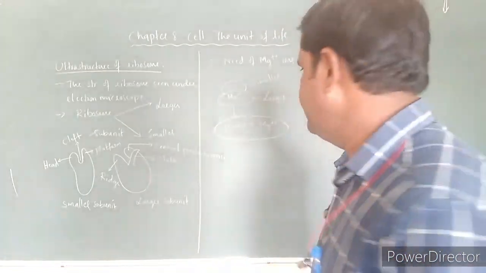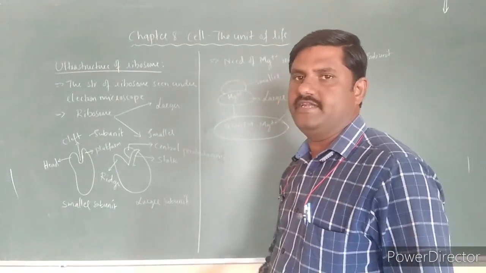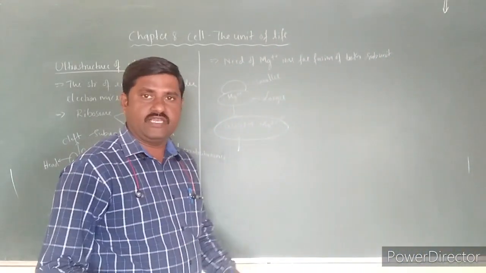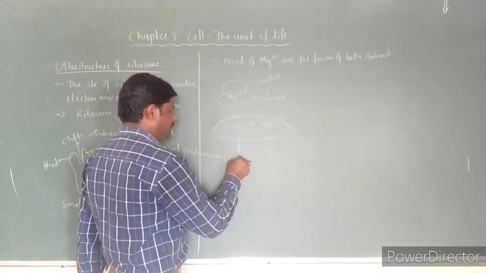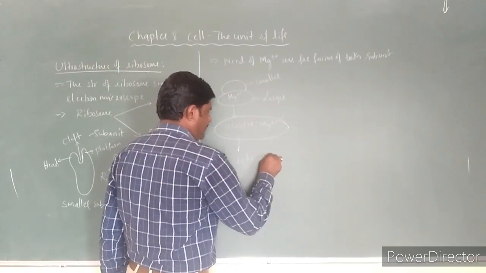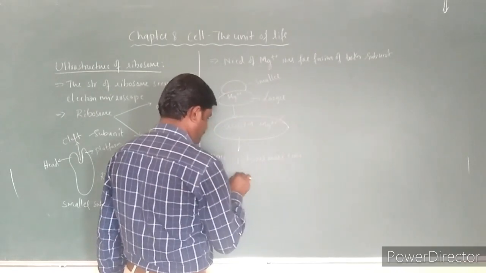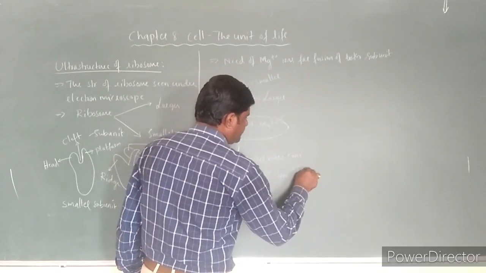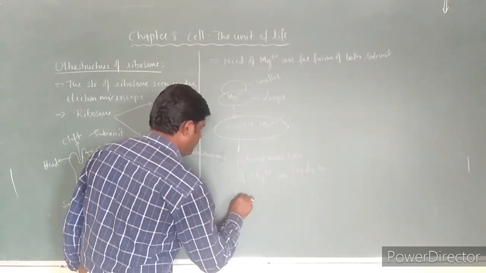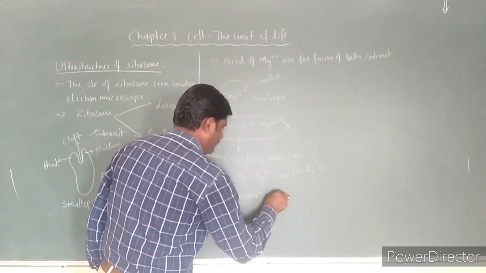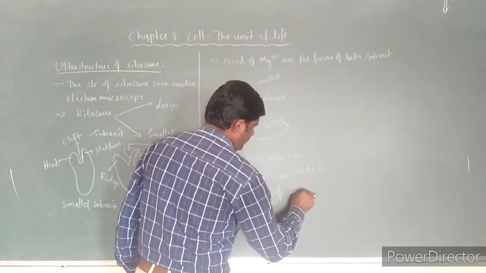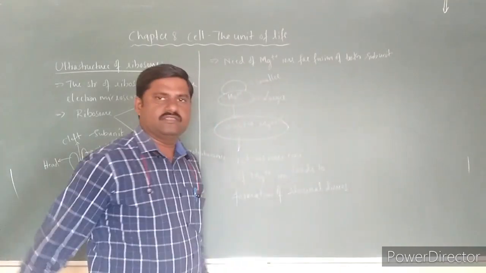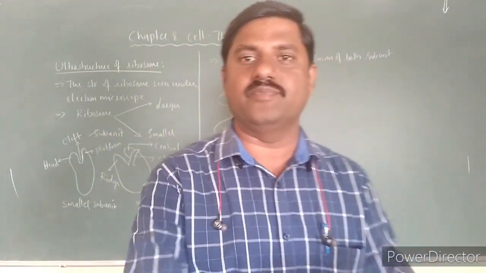If the concentration is increased about 10 times more than this, then 10 times more concentration of Mg++ ion leads to formation of ribosomal dimers.